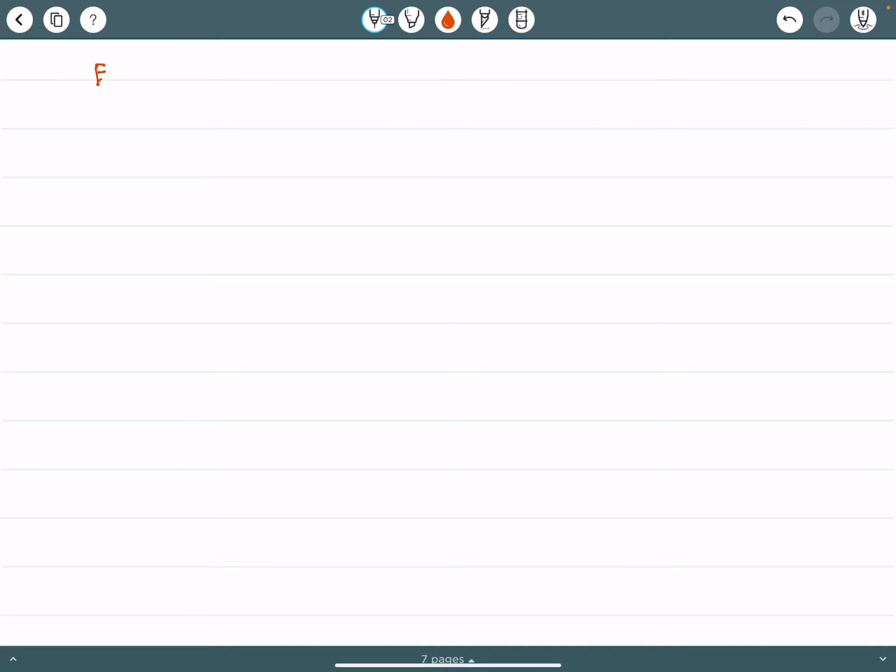Now we come to extra-articular features. What are the risk factors for extra-articular manifestations? They are smoking, seropositivity. What does this mean?